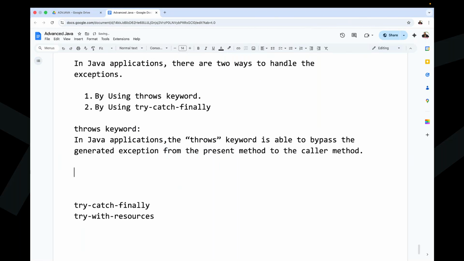Guys, it is not handling the exception properly. Just it is able to bypass the exception from the present method to the caller method, from one method to another method. If you want to bypass the exception from the present method to the caller method, there we have to use the throws keyword. That is the intention, that is the purpose here. We have to understand. That means bypassing the exception.